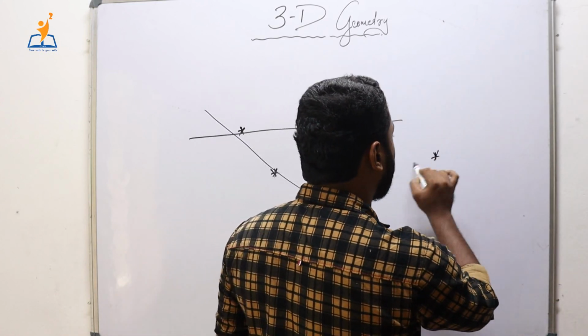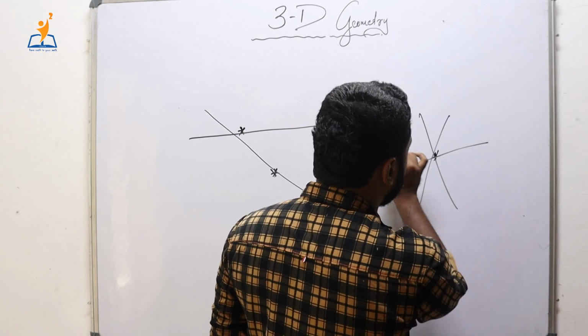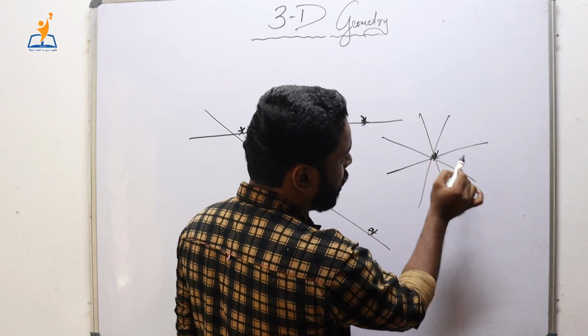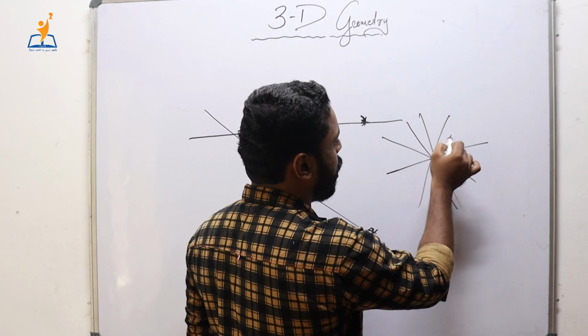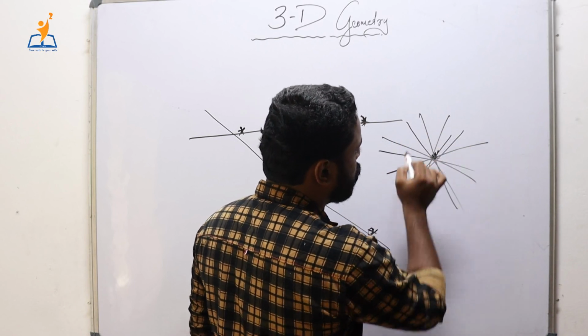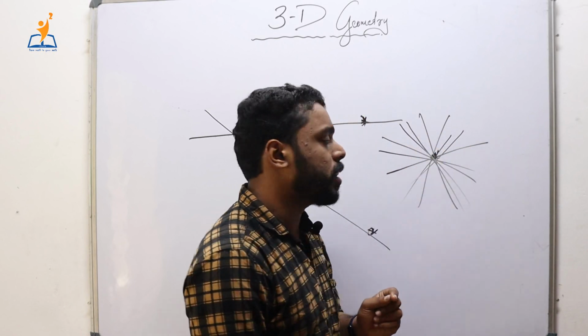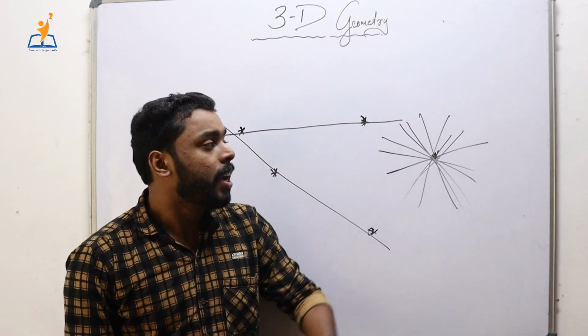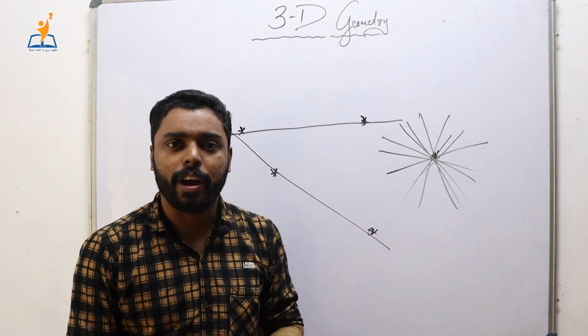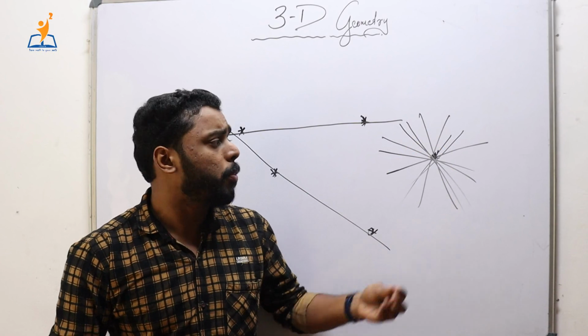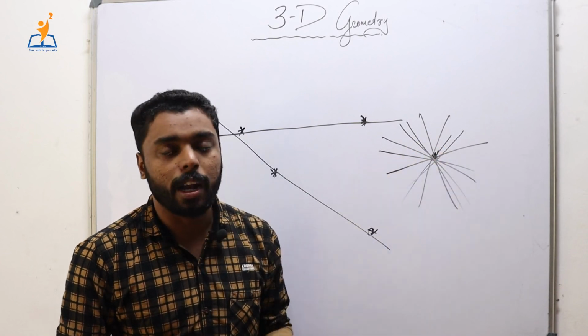Then we can draw infinitely many lines like this, right? Suppose this is the given point, then we can draw lots and lots of straight lines which pass through this point. In that case, these lines are not uniquely defined because we can draw an arbitrary number of lines which pass through this single point.